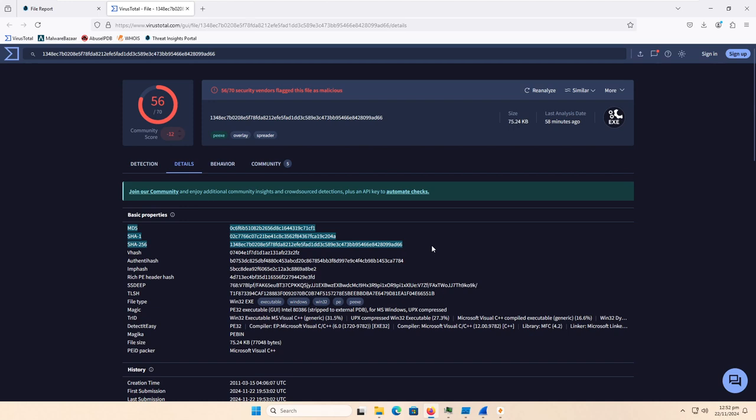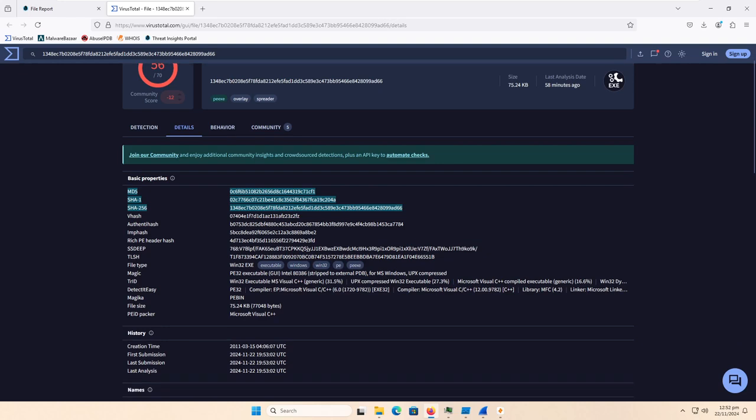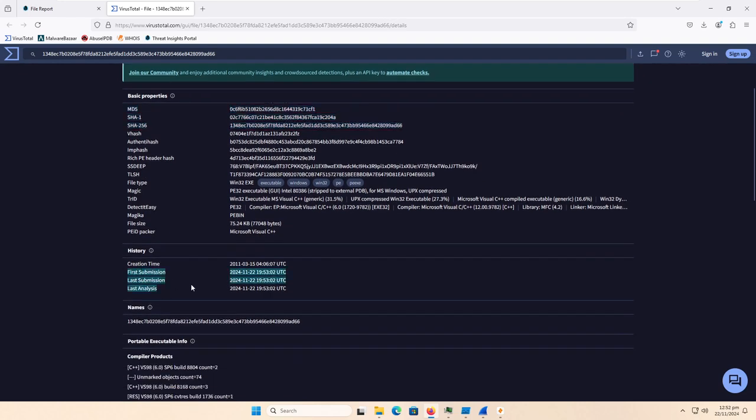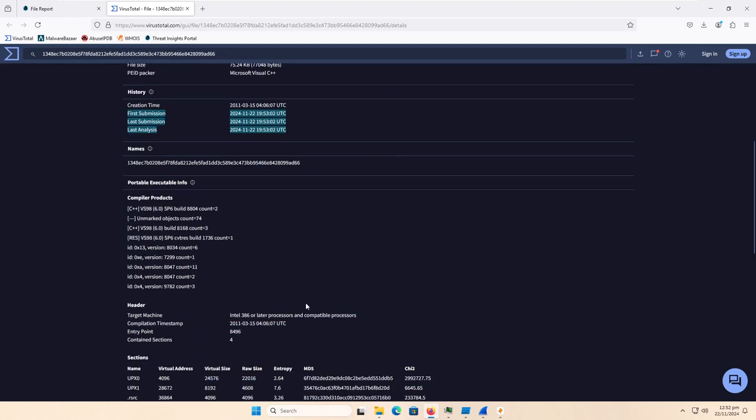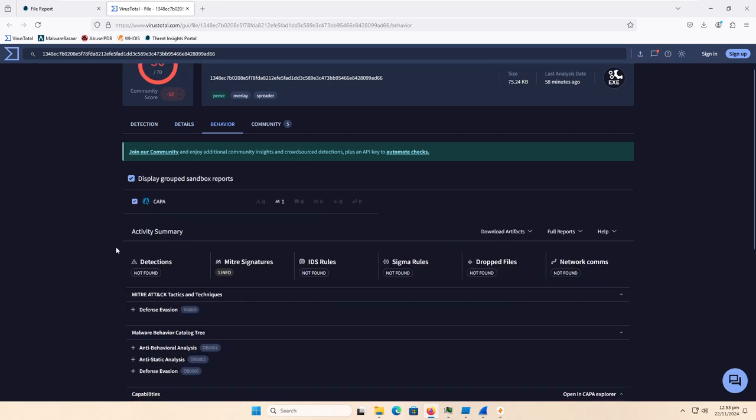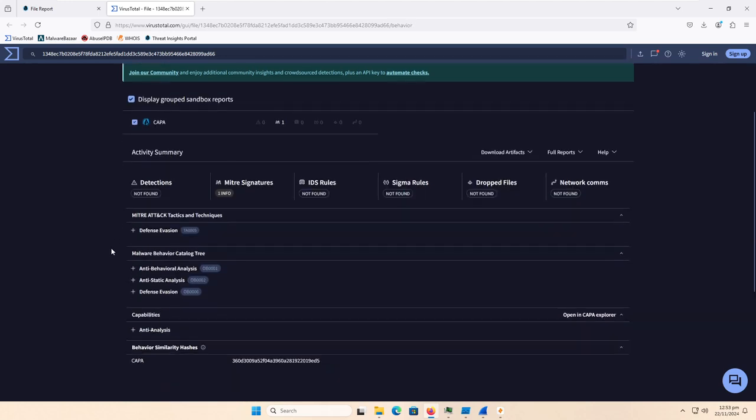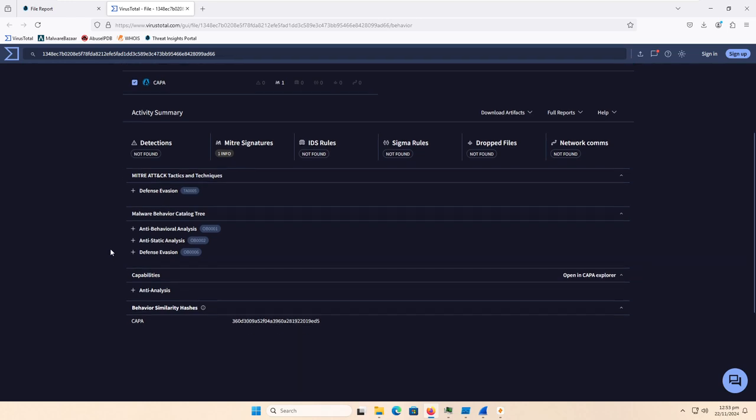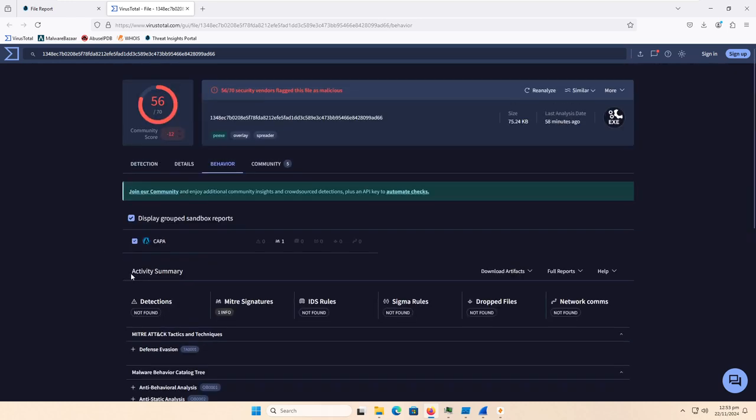So if we go to details, here's your MD5, your SHA-1, and your SHA-256 for the video. You don't have to type this in if you want to follow along. You can just copy it from the comment section below. And here is the first, last, and last analysis. All the same date and time, so it hasn't been up here very long at all. If we go to behavior, we can see there's no crowdsourced Sigma rules or crowdsourced IDS rules because it's not sending any of your data off and it's not communicating with a C2 server. So we're not going to have any information here.